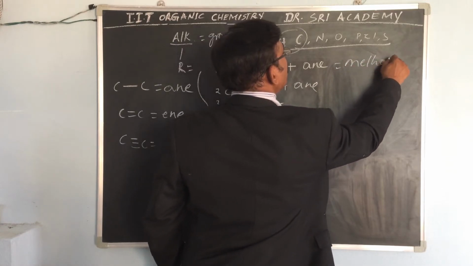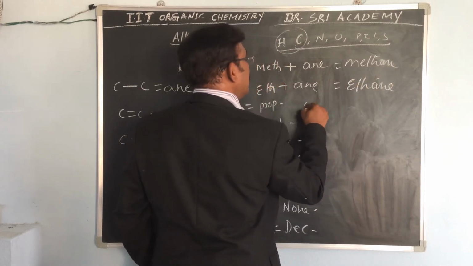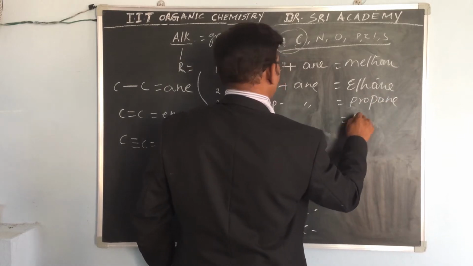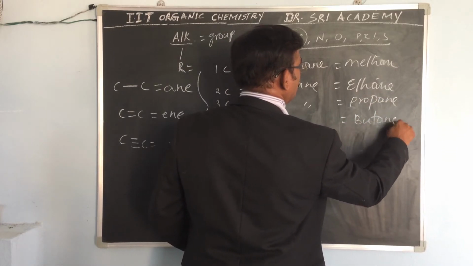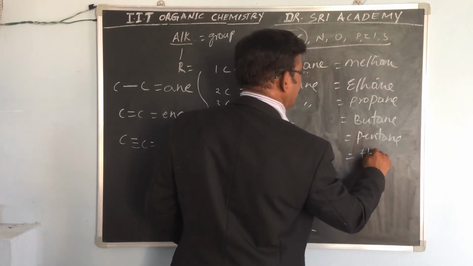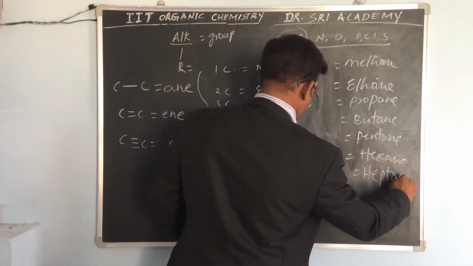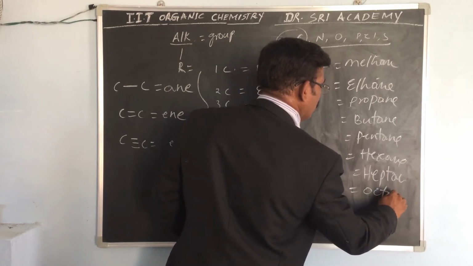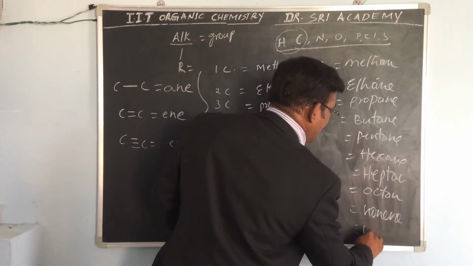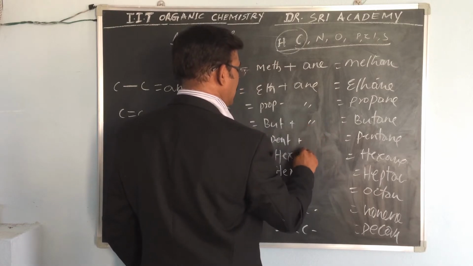methane, ethane, propane, butane, pentane, hexane, heptane, octane, nonane, decane. So all are plus ane.